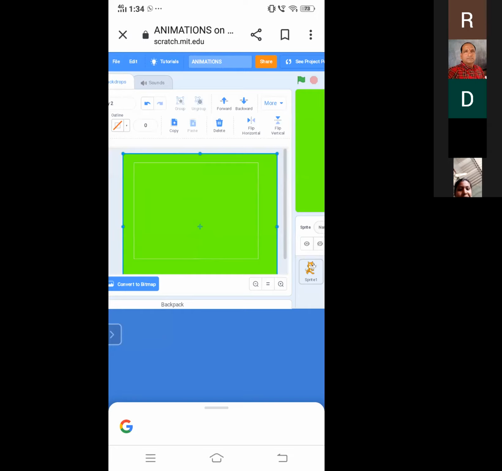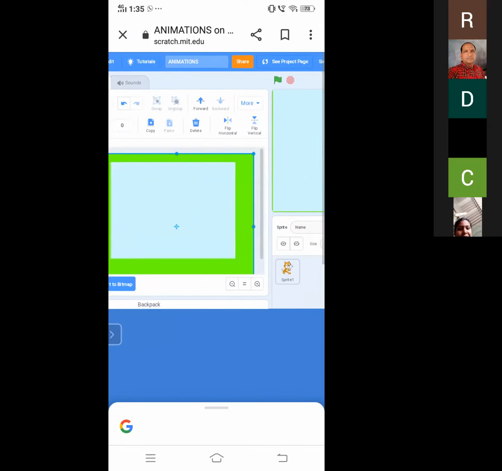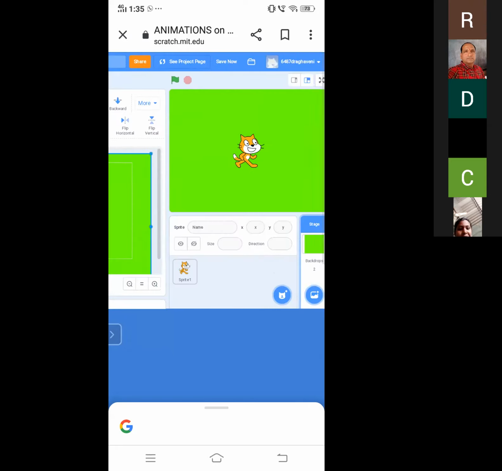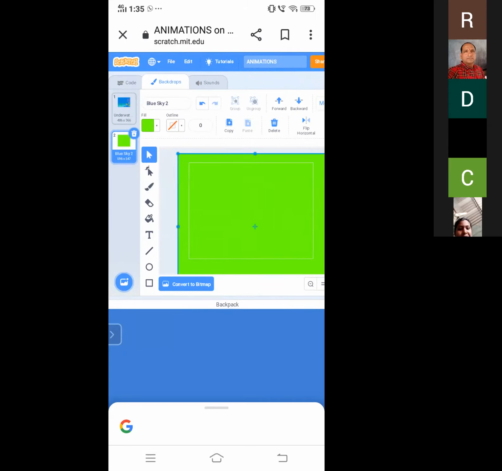So I want the blue color. How do we have to choose? Click on this backward, and the blue color is on the front side and the back side is the green color. If we click on this forward, the blue goes to the back side and we can see the green one. So I am deleting this one and there is the blue one. You can see here also.